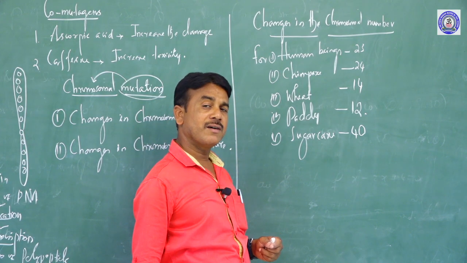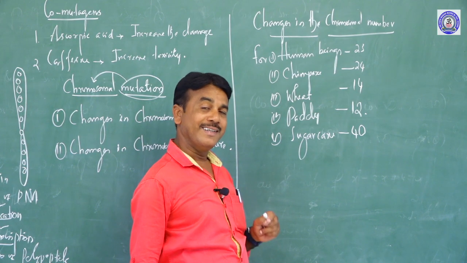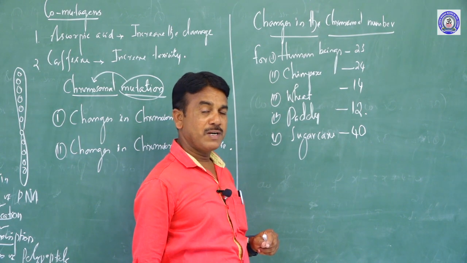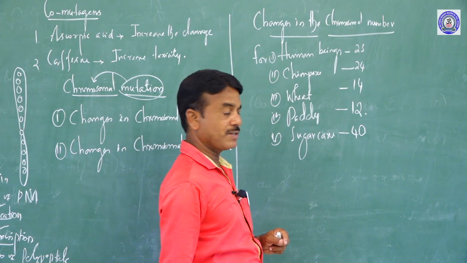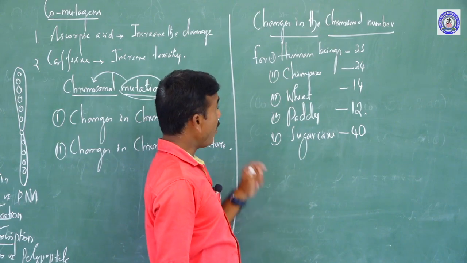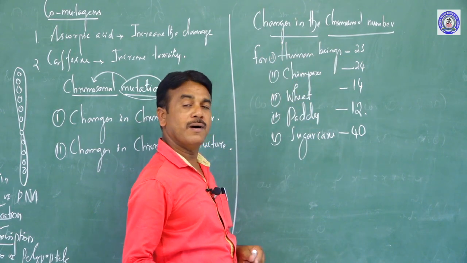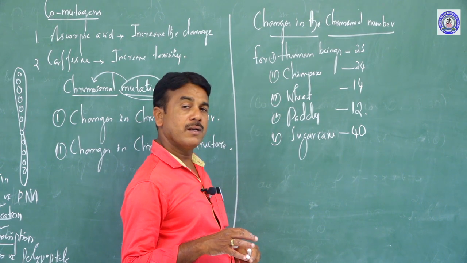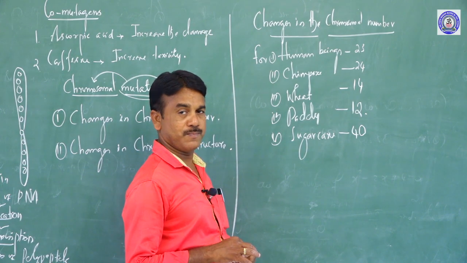Each living organism possesses a definite number of chromosomes that occur in the somatic cells. But what is a somatic cell? A somatic cell is nothing but a body cell. But what are we discussing here? Changes in the chromosomal number. Among the species, some species may possess the same number of chromosomes.